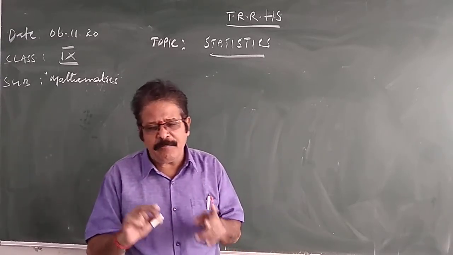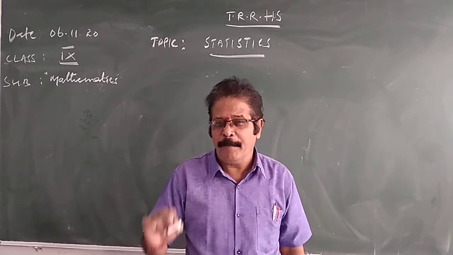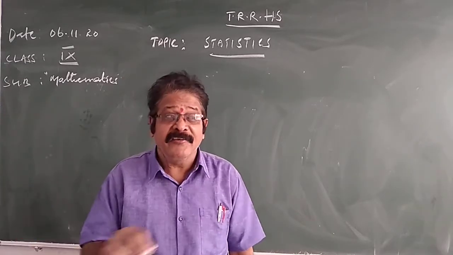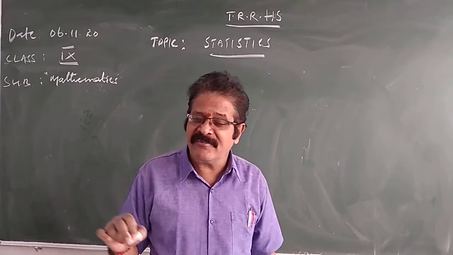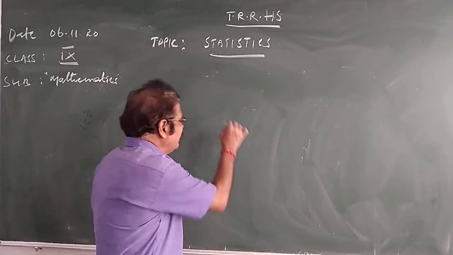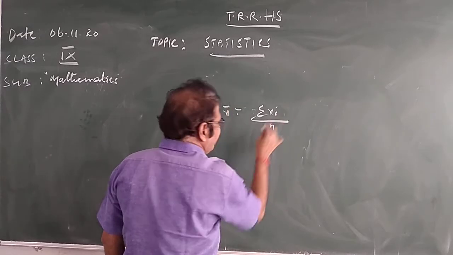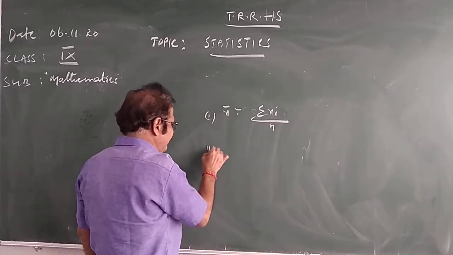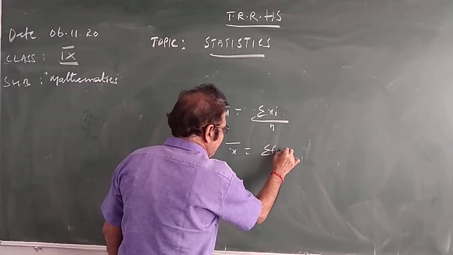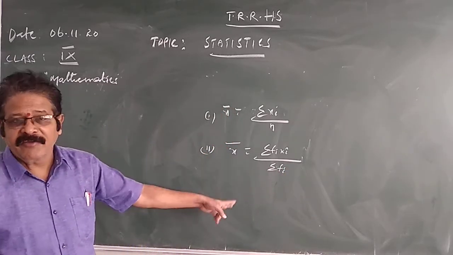So it is x1 f1 plus x2 f2 plus x3 f3 and so on plus xn fn, all divided by the sum of the frequencies, f1 plus f2 plus f3 and so on up to fn. Therefore, the first formula is sigma xi by n, the sum of the observations. The second formula, for observations with frequency, is sigma fi xi by sigma fi. Sigma fi means the total frequency f1 plus f2 plus f3.